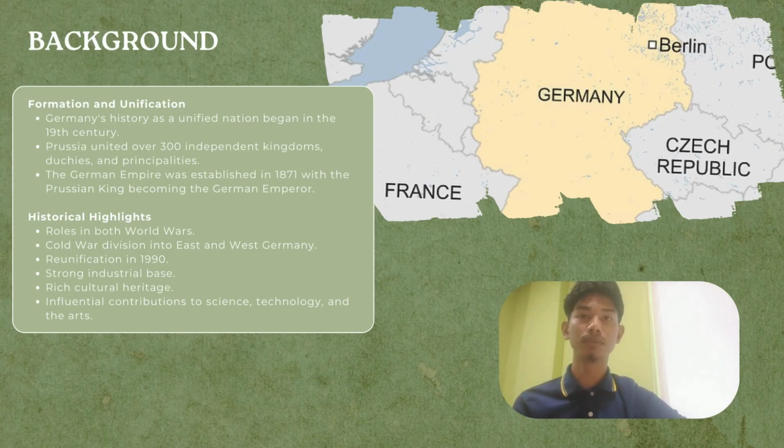Background of Germany. Formation and unification. Germany's history as a unified nation began in the 19th century. Prussia united over 300 independent kingdoms, duchies, and principalities. The German Empire was established in 1871 with the Prussian king becoming the German Emperor.